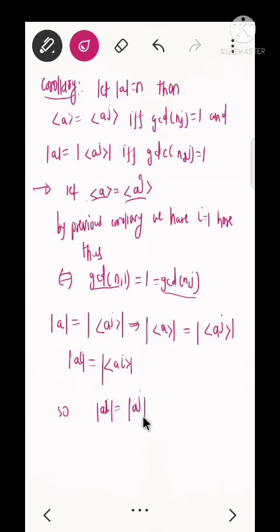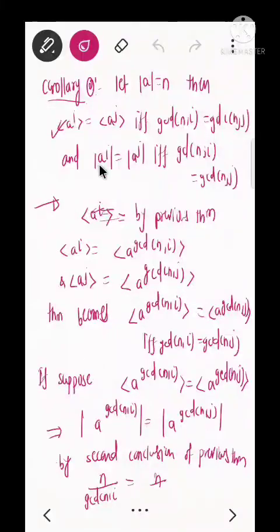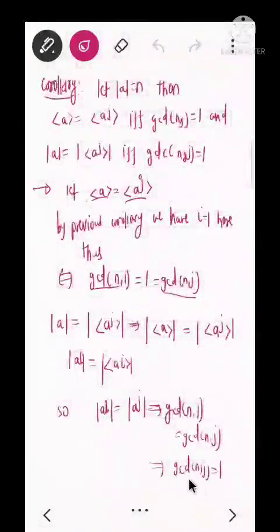So from the previous corollary, what will it imply? It will imply gcd of n i. Yes, so i equal to 1, so gcd of n1 is equal to gcd of nj. So gcd of this quantity is nothing but 1, so it will imply gcd of nj is equal to 1. Okay, so we have used the result of this corollary here.